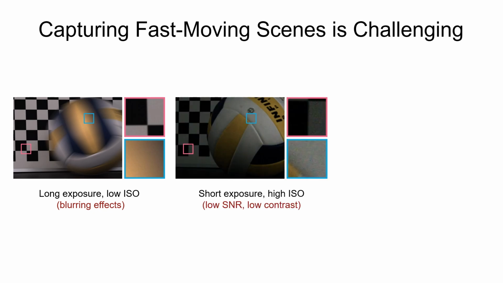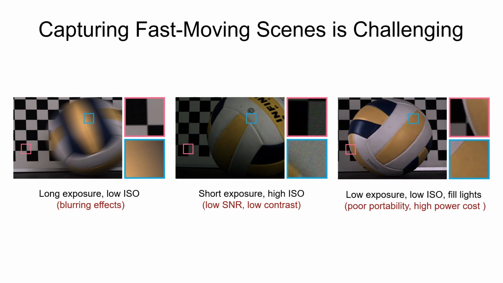Capturing fast-moving scenes without introducing blurry artifacts is challenging, especially in an environment with insufficient illumination. While a fast shutter speed helps to freeze motion, it also causes excessive noise and low contrast. Professionals in fields like sports recording and filmmaking often use bulky fill lights for ample lighting. Yet, these lights face limitations due to their lack of portability and high power needs in uncontrolled environments.